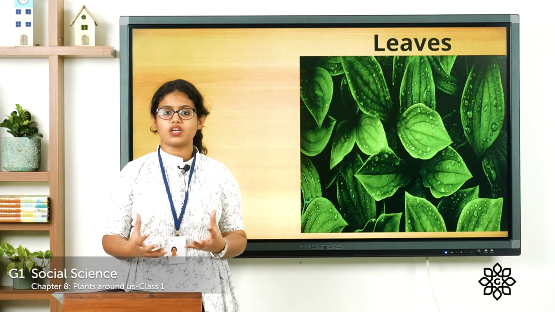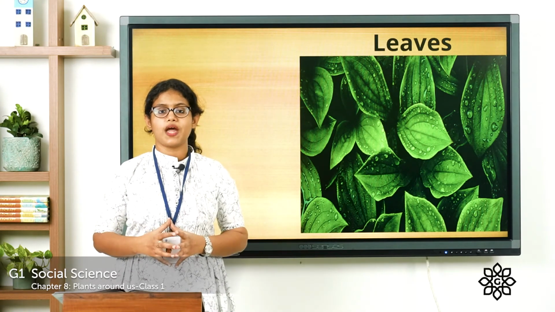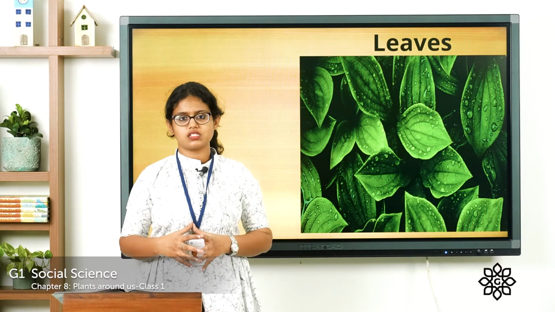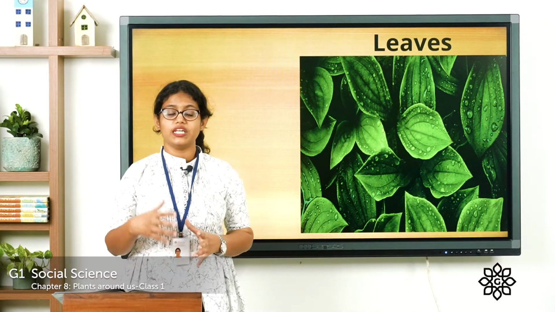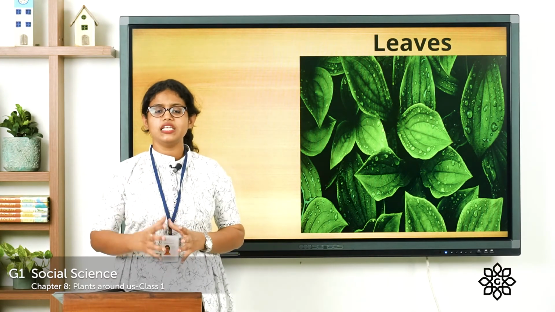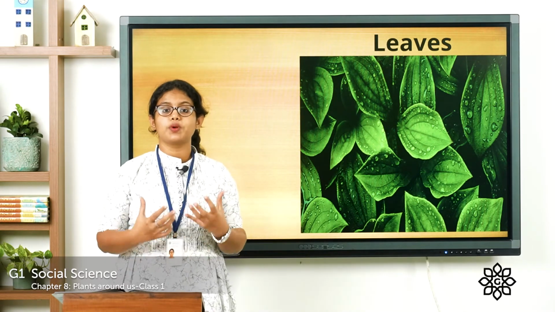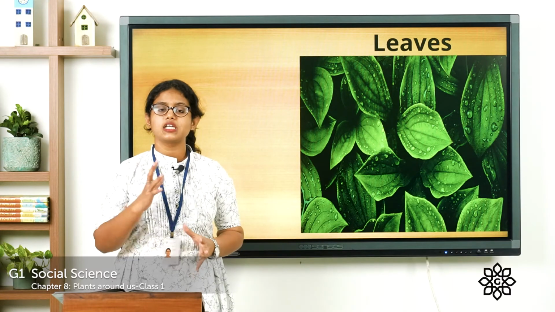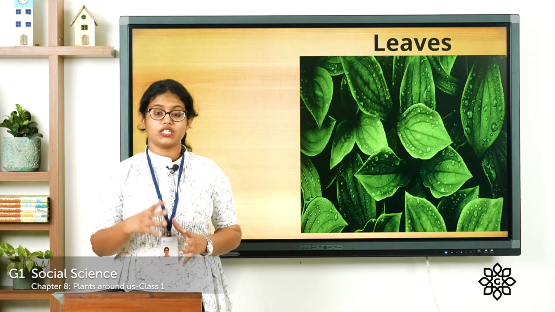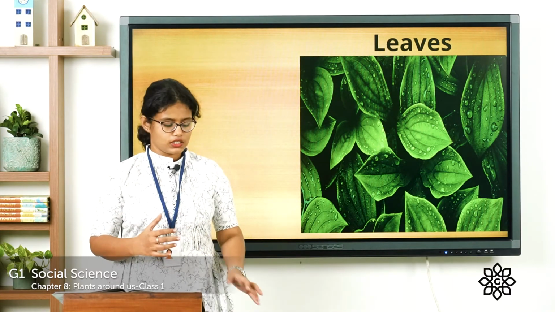And what about the function? So the leaves prepare food for the plants. So plants need food to live. They need food to grow. And these leaves prepare food for the plants. The process by which they prepare food, we call it photosynthesis. So that is about the leaves.